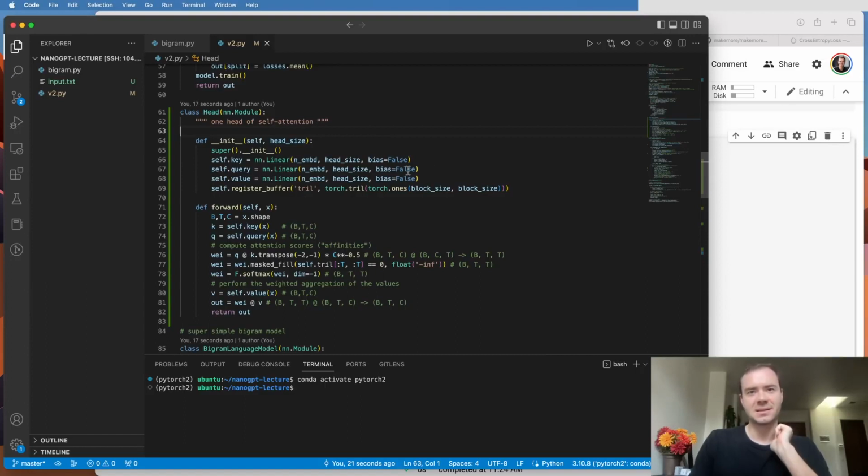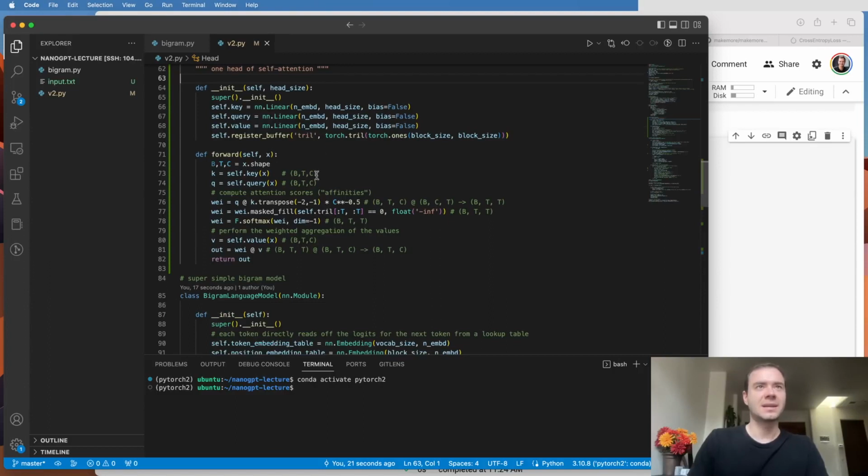Typically people don't use biases in these. So those are the linear projections that we're going to apply to all of our nodes. Now here, I'm creating this tril variable. Tril is not a parameter of the module. So in PyTorch naming conventions, this is called a buffer. It's not a parameter, and you have to assign it to the module using register_buffer. So that creates the tril, the lower triangular matrix.